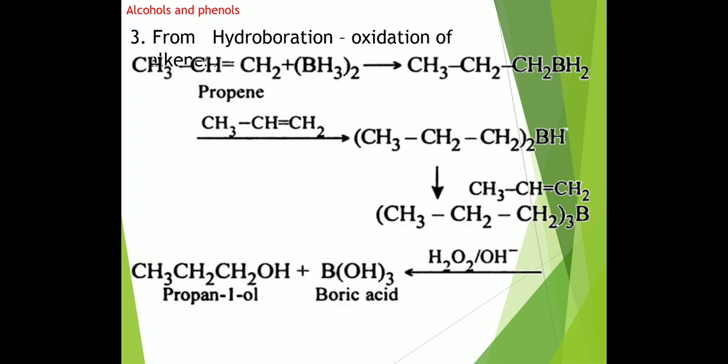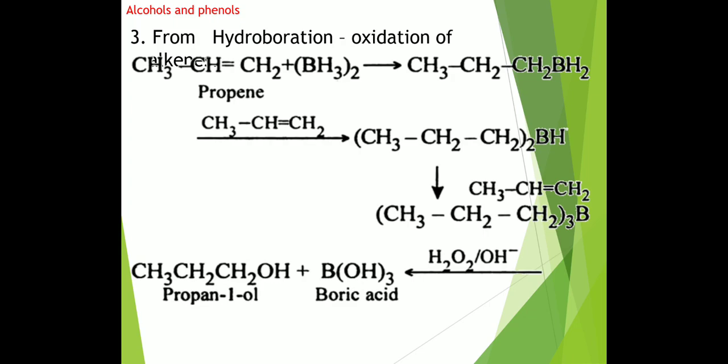So we are observing this reaction: 3 propene react with B2H6 and form tripropyl boron, and this tripropyl boron undergoes oxidation in the presence of hydrogen peroxide and forms the corresponding primary alcohol, propan-1-ol, and byproduct boric acid. So this is hydroboration and oxidation.